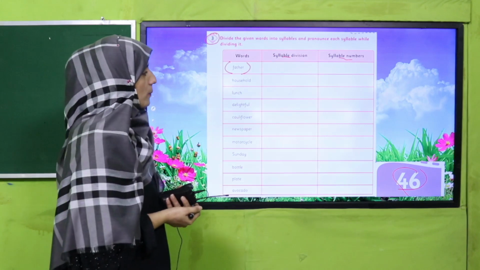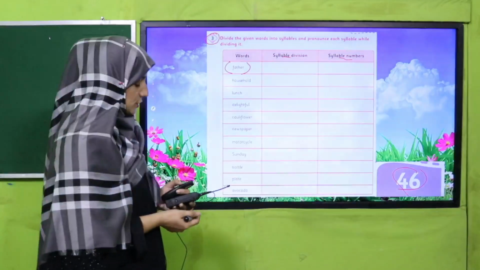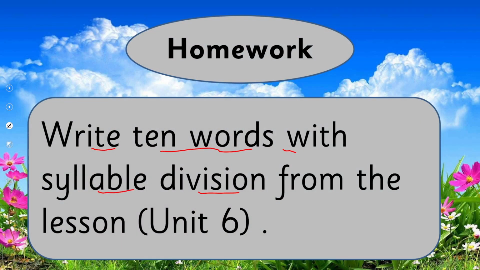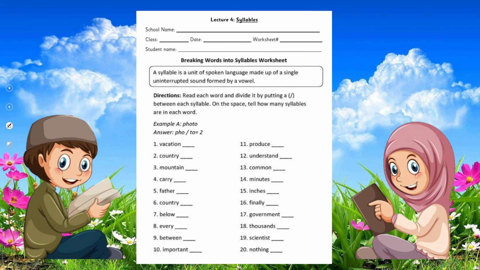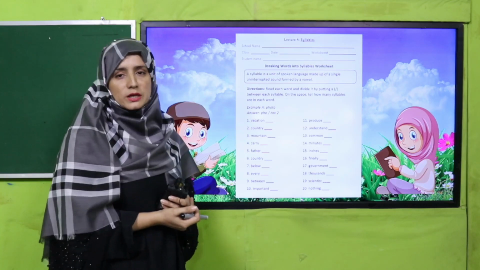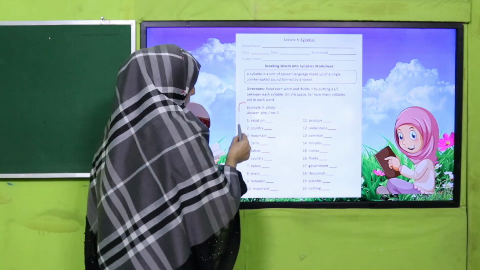Welcome back. Good job. I hope you have done it nicely. What's your homework for today? Write 10 words with syllable division from the lesson, Unit 6. Our chapter, Unit 6, is going on, so from that chapter you will find 10 words and syllabify them. This is your homework. My dear fellow teachers, this is the worksheet. The worksheet link is given below. You may click and download it and provide it to your students in printed form so that we can see how much knowledge they have about syllables.